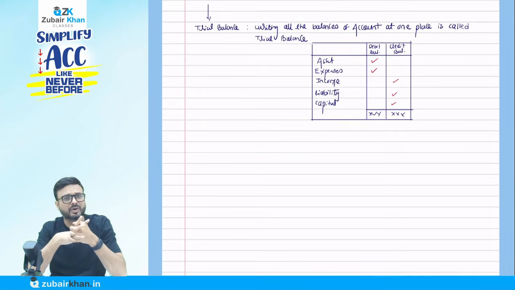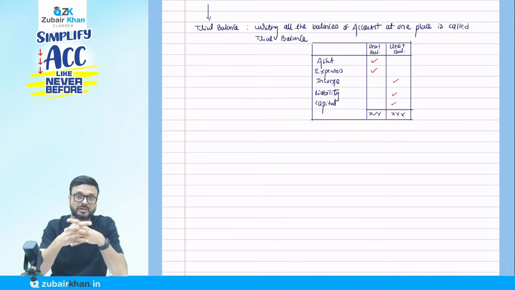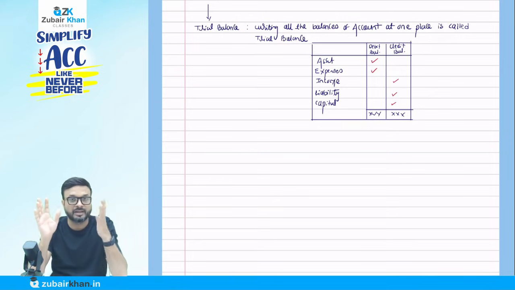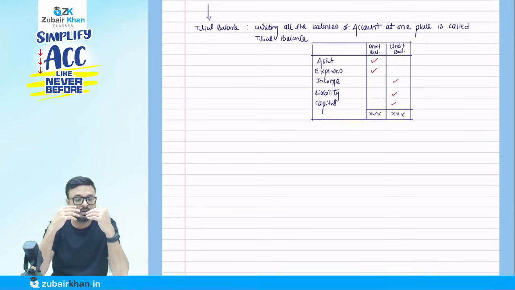So the accountant says, what is your purpose, sir? Why is it not yet solved? I have given you the list, and we call it the trial balance. All the balances are at one place, sir, for each and every account. Not spread over many pages, but in one place. I have written down the balances of all. So your purpose is not yet solved.